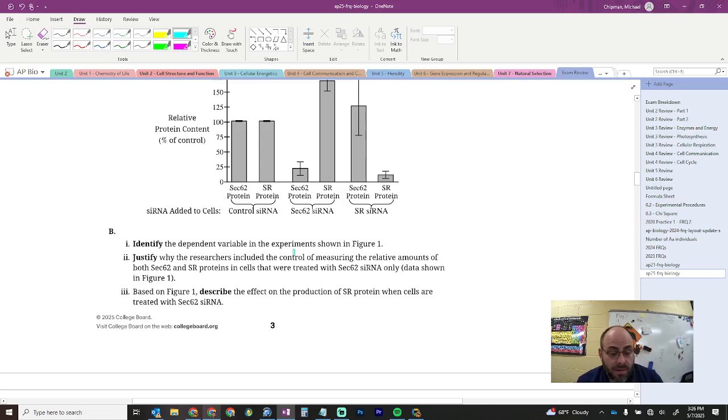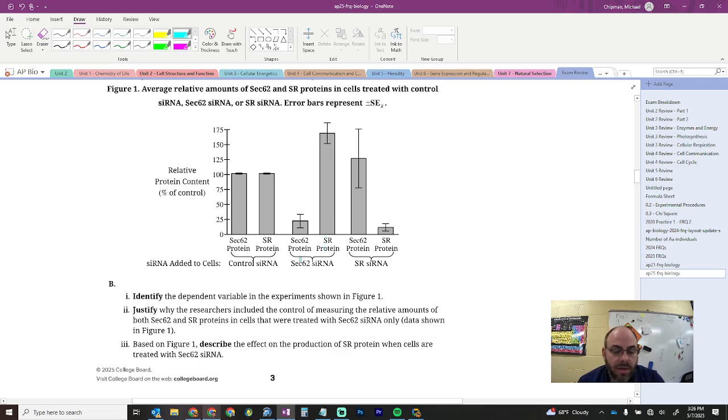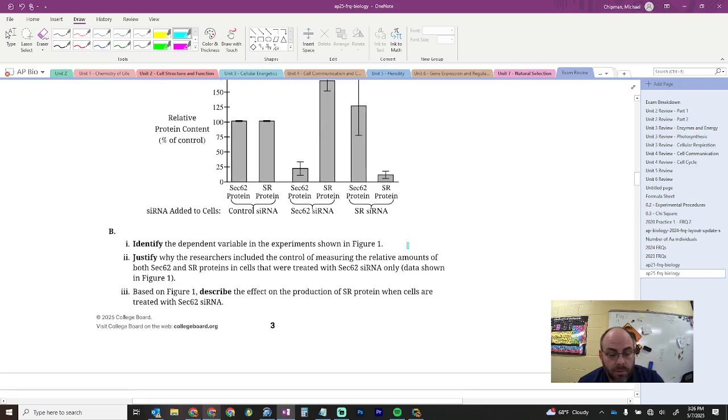Second part, justify why the researchers included the control of measuring the relative amounts of both SEC62 and SR proteins in the cells that were treated with SEC62 siRNA only. Okay, and so the idea here is just, again, a basis of comparison. Why do you do any kind of control, right? It is to show that SR protein is not affected by the RNA that is specific to SEC62, and you see the same thing over here on this one. Same idea.